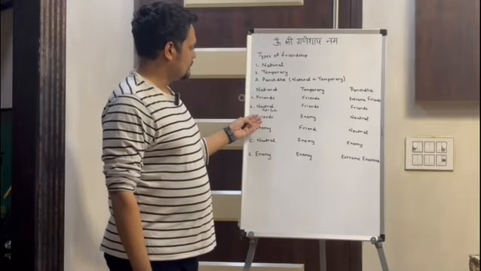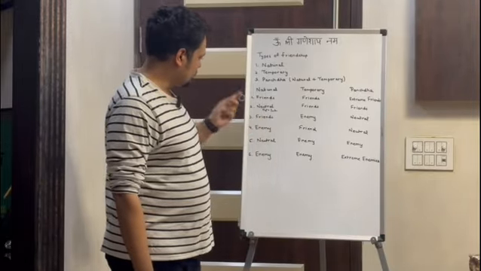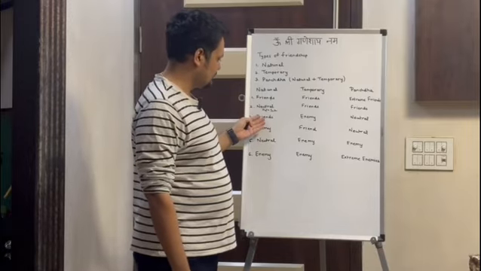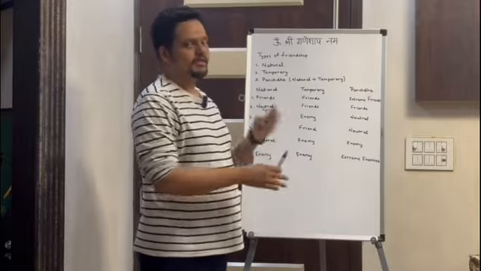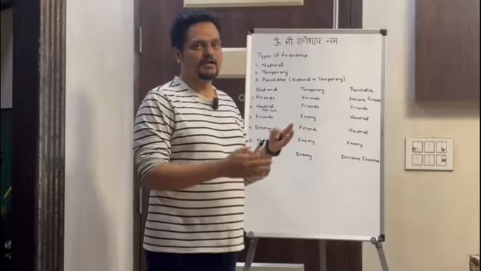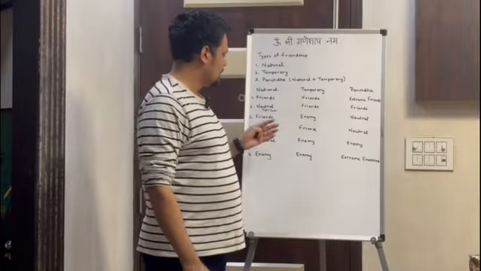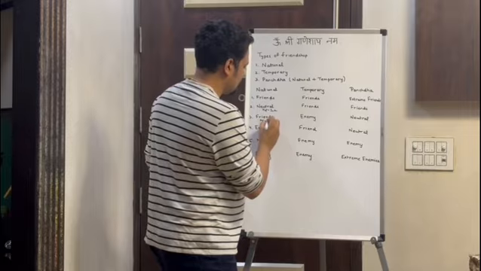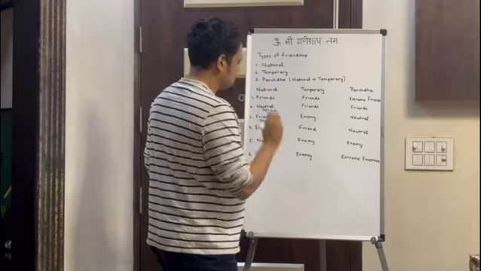Similarly, if we go to the third point, the third are enemies. Here I will take the example of Moon and Jupiter. I am giving you an example so that you understand it better with the planets. Moon and Jupiter are natural friends.